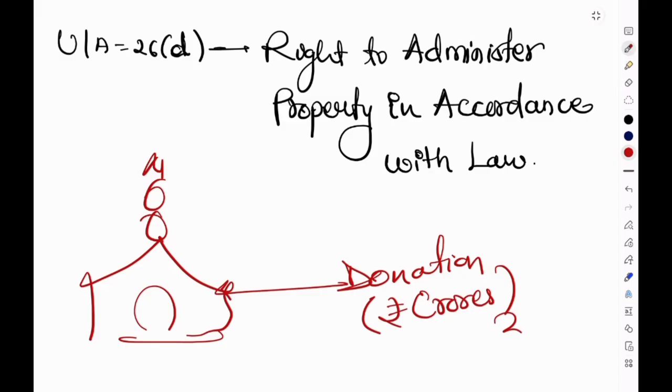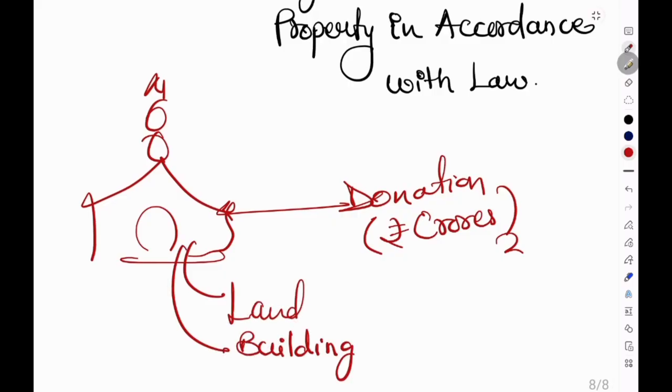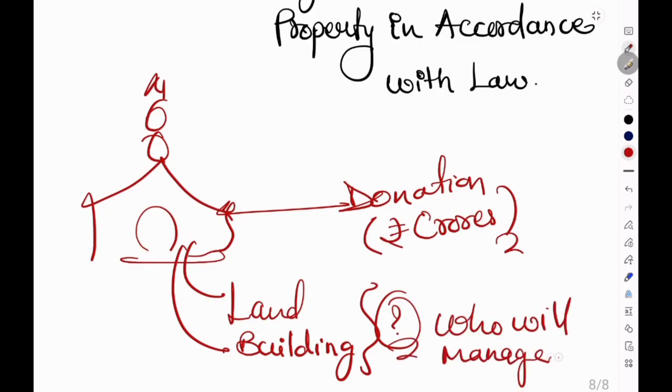And the temple owns the land, the buildings, the gold and charitable institutions. But now a very important question arises: who will manage all this property? A religious denomination, or the government, or both? To answer this, we have to read Clause D of Article 26.